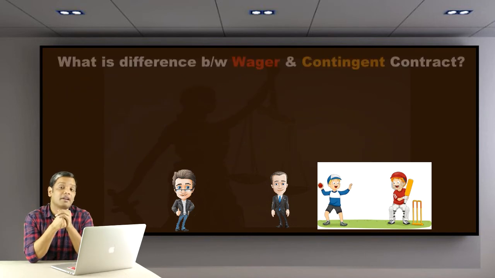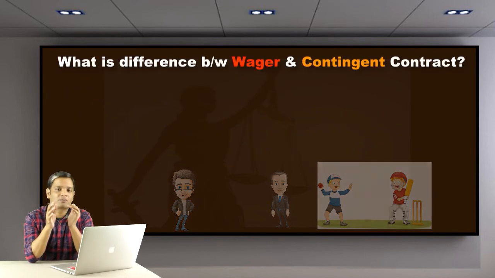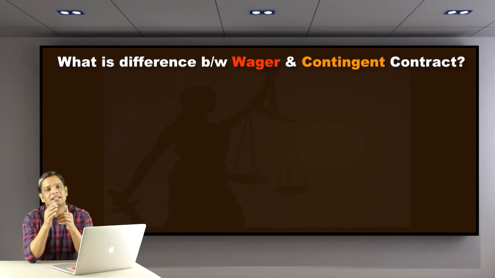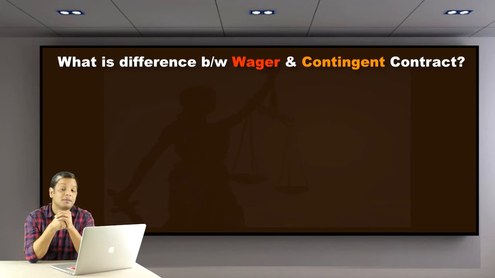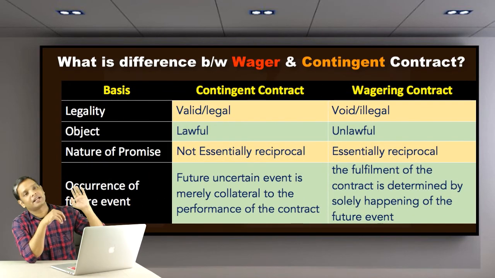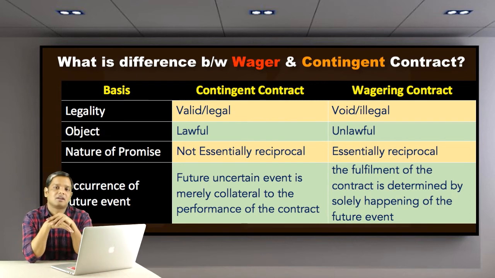However, let's understand the basic differences between contingent contract and wager. Based on legality, you can see this table that will help you to understand. Based on legality, a contingent contract is valid and legal. On the other hand, a wagering contract is void and illegal.